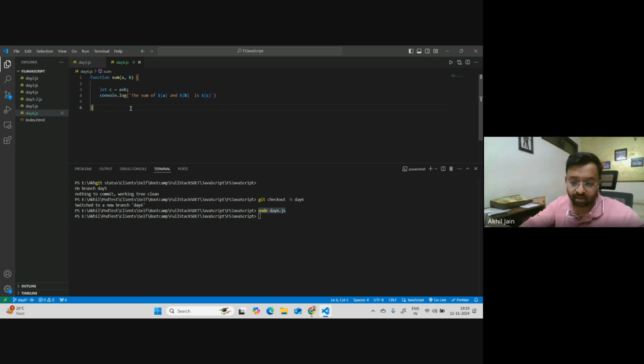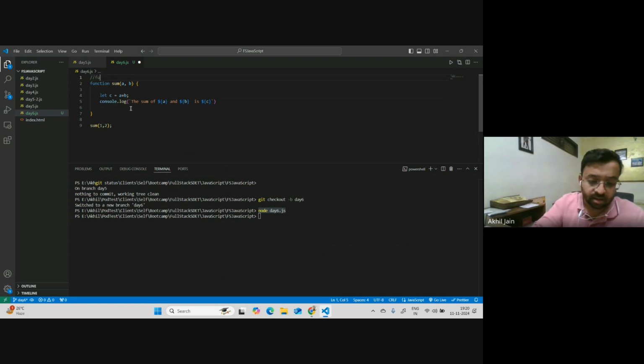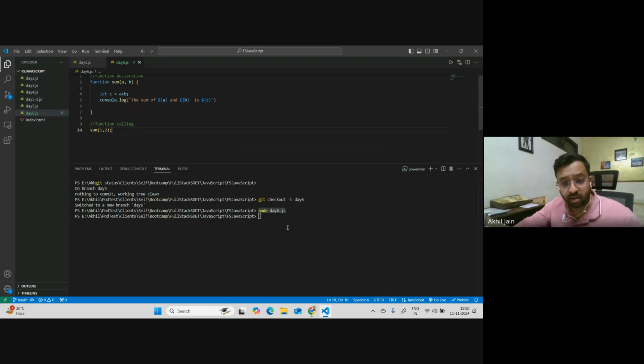So let's try this. Sum 1 comma 2. Let me just write it here on the top that this is called function declaration, and this is the same as other languages, nothing very specific to this. This is how it works everywhere. Function calling. Let's run it now. You can see the sum of 1 and 2 is 3. So this is how you create a function and it gets executed.